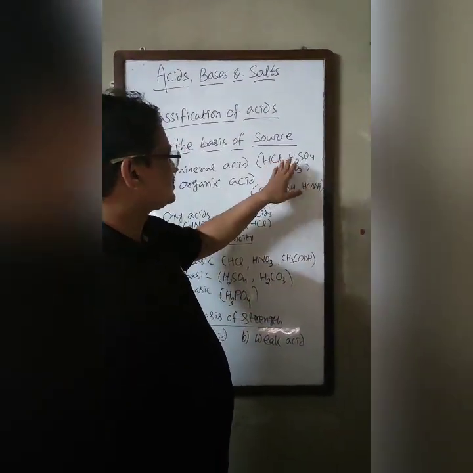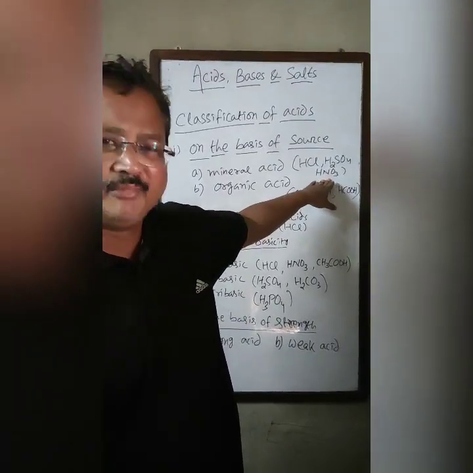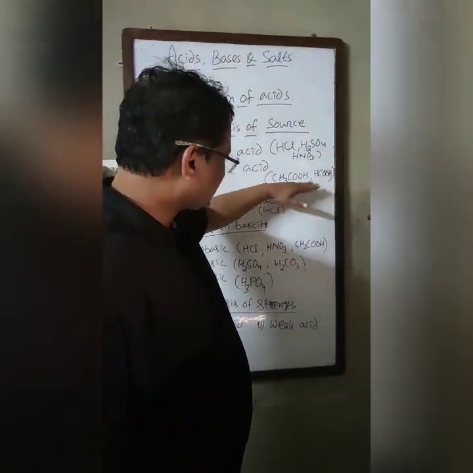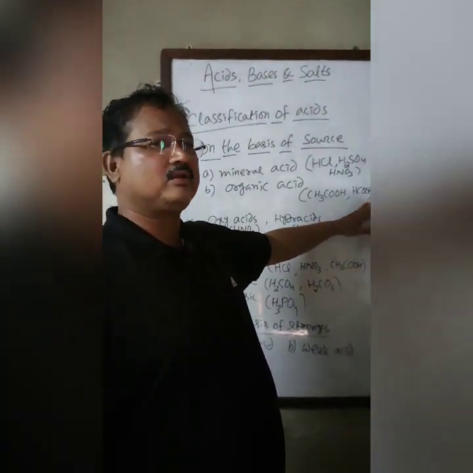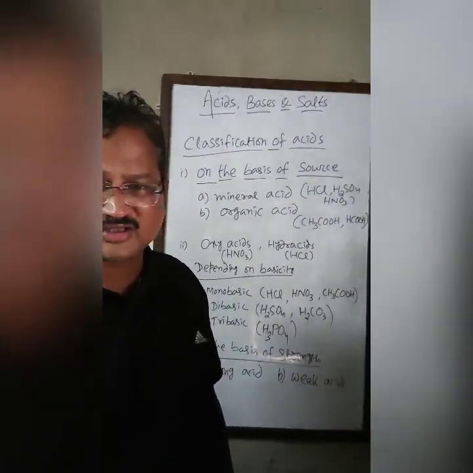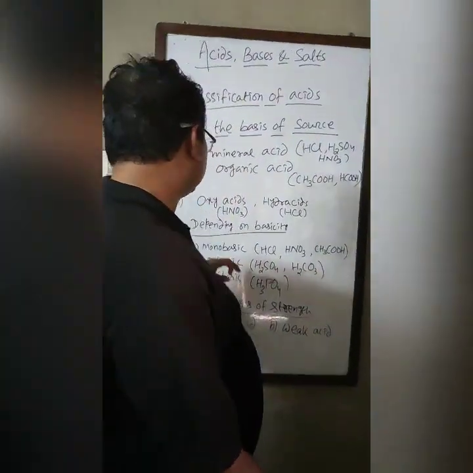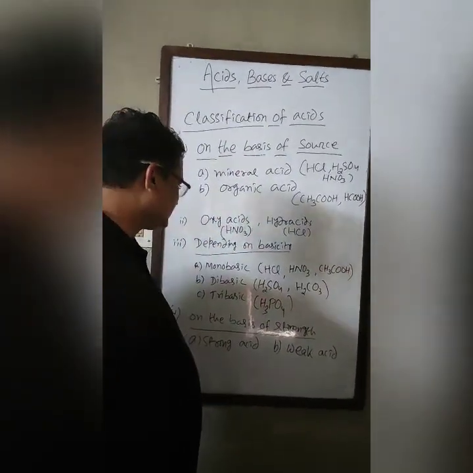So hydrochloric acid, sulfuric acid, nitric acid, phosphoric acid, these all are mineral acids or inorganic acids. And acetic acid, formic acid, citric acid, lactic acid, oxalic acid, these all are organic acids. Then coming to another way, the oxy acids and hydra acids.